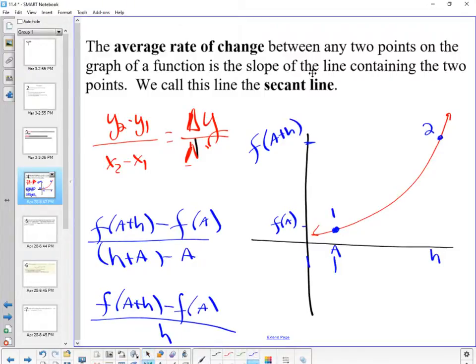It doesn't matter what number it is. We don't know what number it is. So this distance here is A, correct? The distance from here to here is H. So, in fact, if I want to give this a coordinate, the x value would have to be A plus H, comma, f of A plus H. Sorry, little h. And those are the coordinates that we're plugging into our change in y over change in x formula. That looks different. Did that answer your question? Good question, because I was not clear on that.